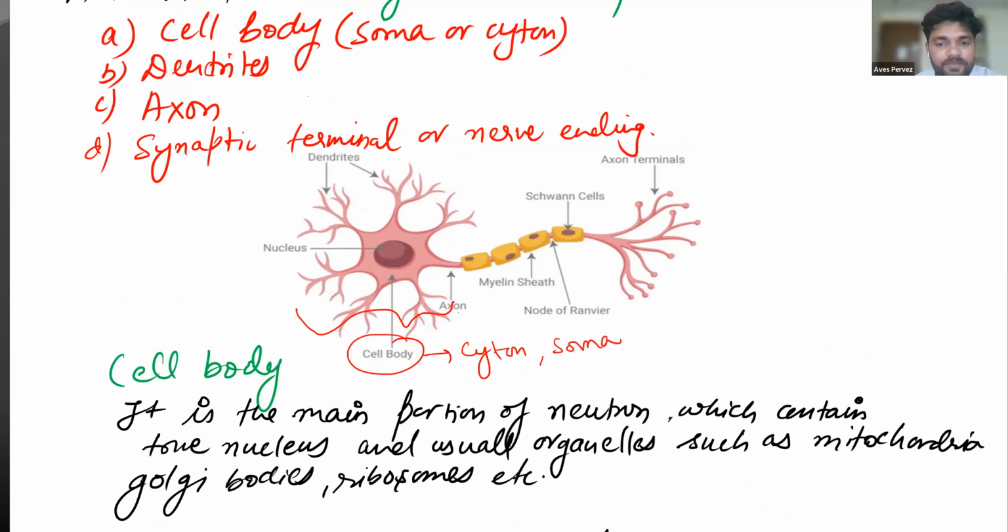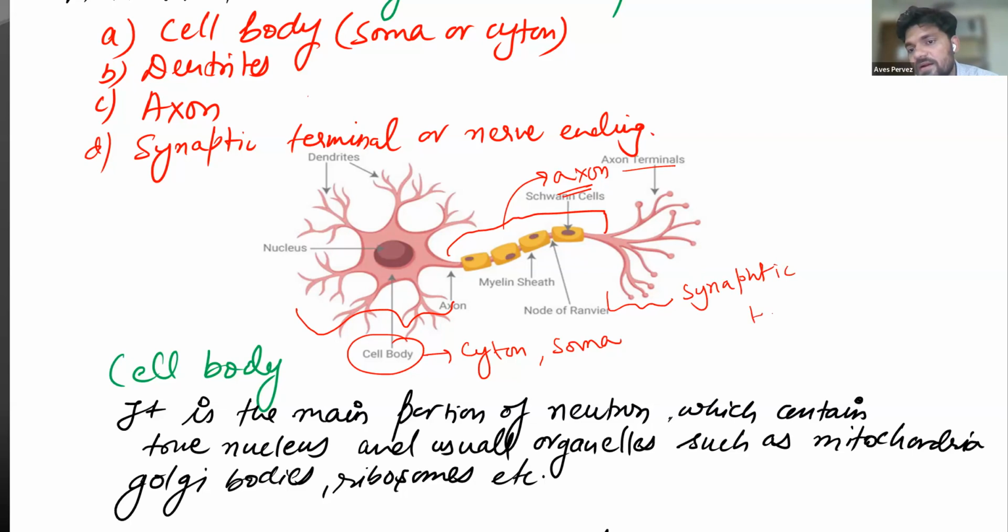This part is called the axon, the longest part. And the last part is called the axon terminals, or we call it the synaptic terminals.